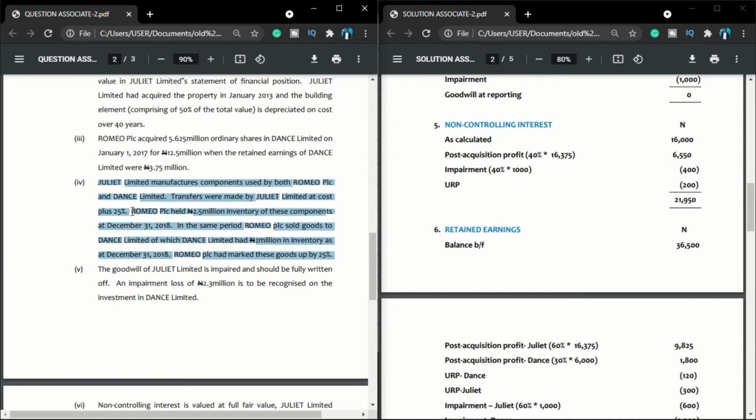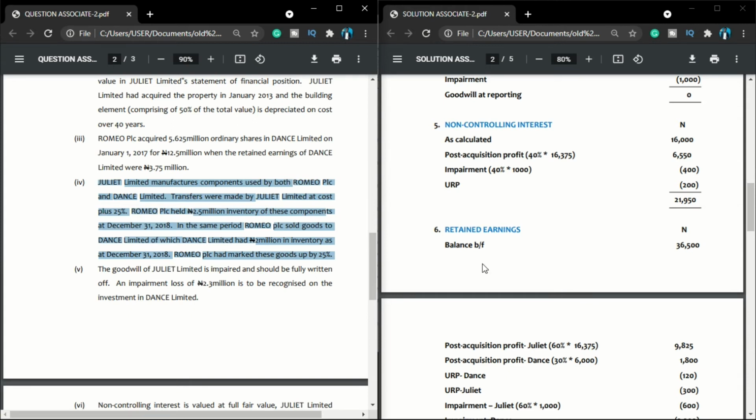And we are told that Romeo still have 2.5 million of that inventory in stock. If they have 2.5 million of that inventory in stock, let me take you back to IAS 2. IAS 2 says that inventory should be measured at the lower of cost and net realizable value. But don't forget, when Juliet was selling this to Romeo, they marked it up at 25%. So which means that there is a profit element in that 2.5 million. So if there is a profit element in that 2.5 million, what do we do? We eliminate that profit element.